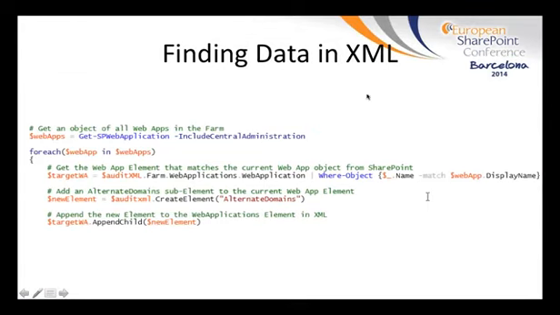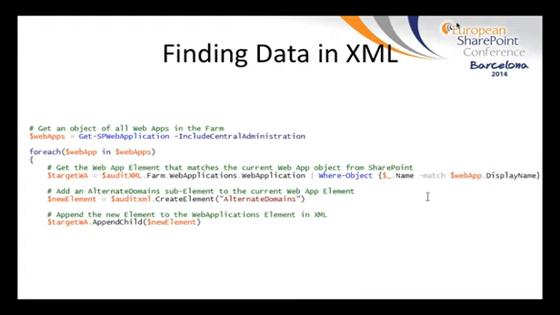So now that we have some data in SharePoint, the next thing we want to do is to be able to actually find data in XML. The reason for this is that once we go to add more data, on the later slides, we're going to look at how we add alternate access mappings and content databases to this XML file. In order to do that, we're going to have to associate the content databases to their web applications in the XML in the same manner that they're associated in SharePoint.